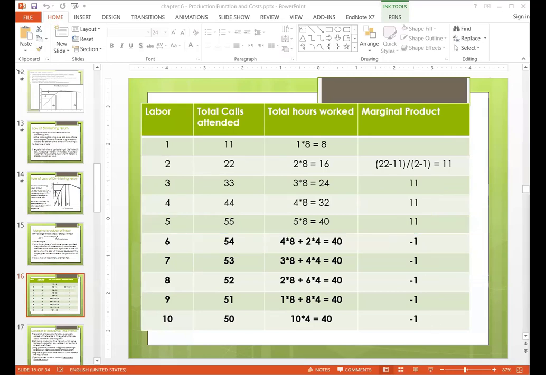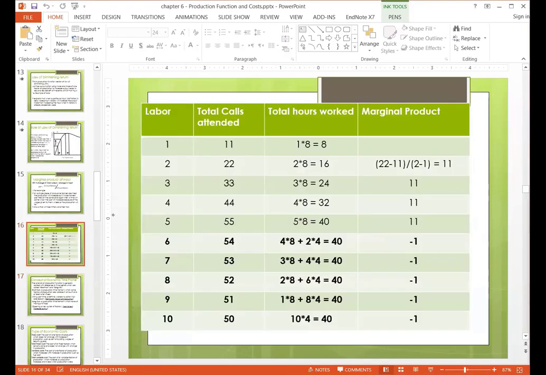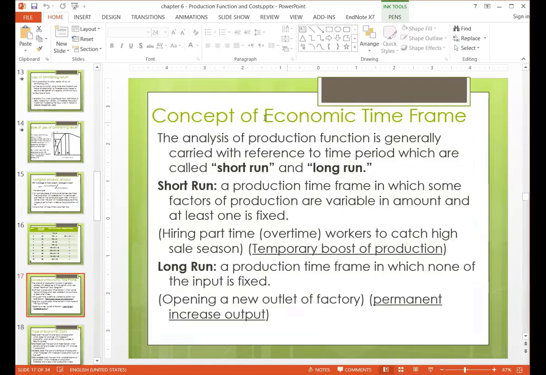Okay, next, so this was the example of marginal product. Now we are talking about the concept of cost in terms of time frame. There are two types of cost when we are comparing in terms of time frame. First is short run cost and then long run cost. First of all, we'll define what is short run and long run. Then we'll talk about short run cost and long run cost.